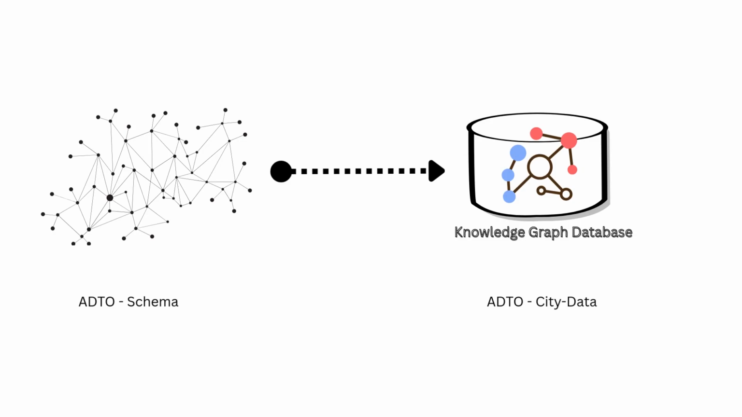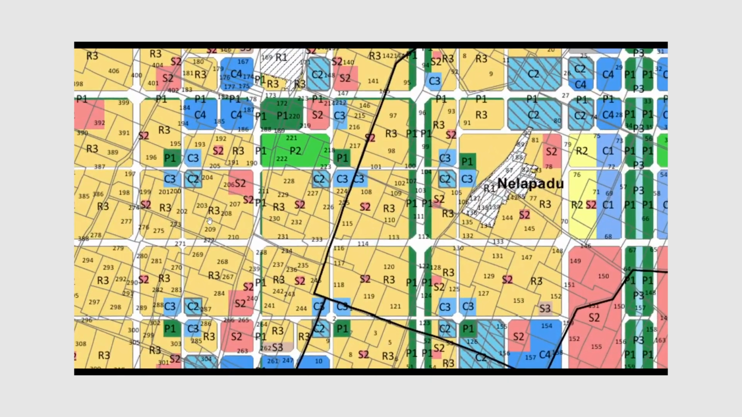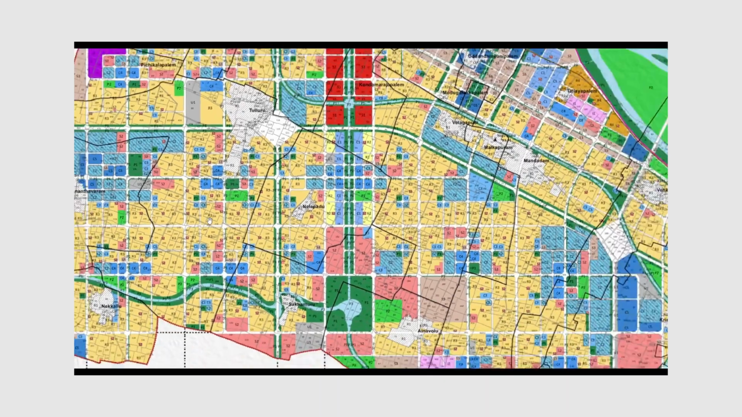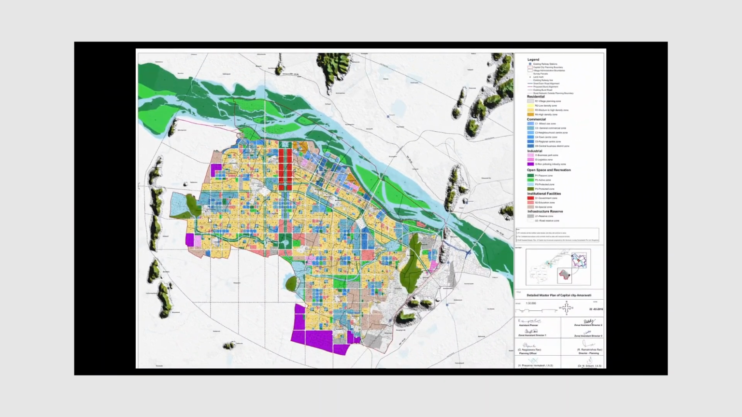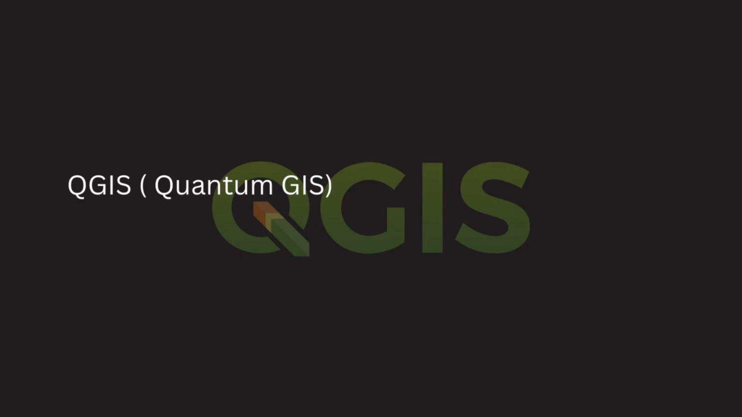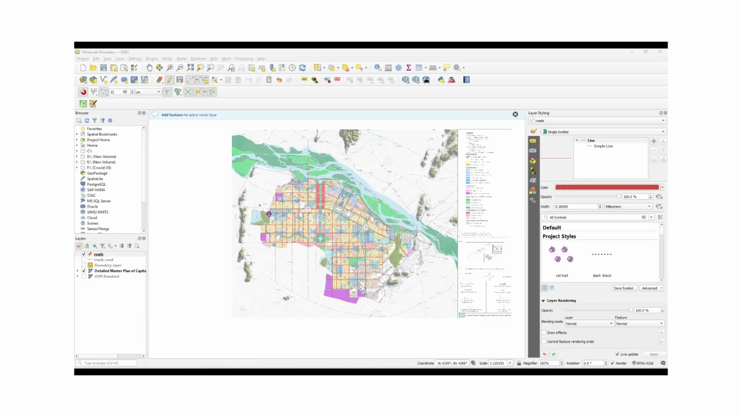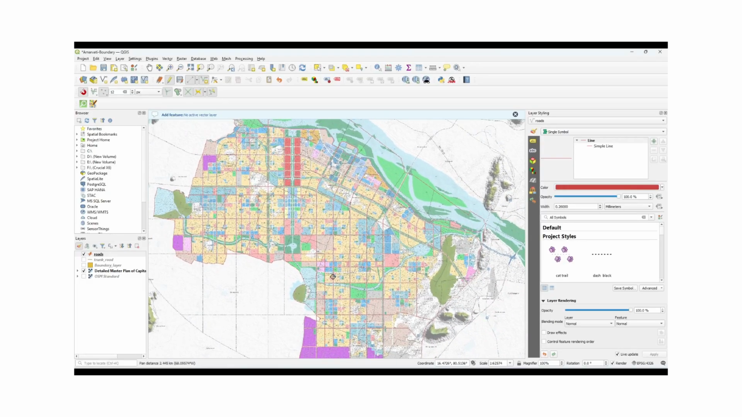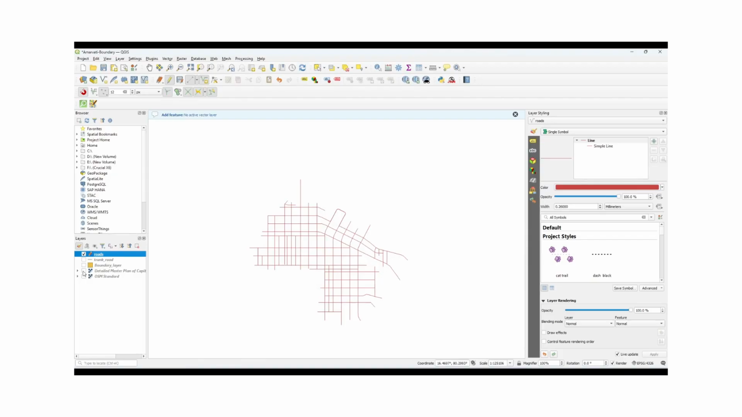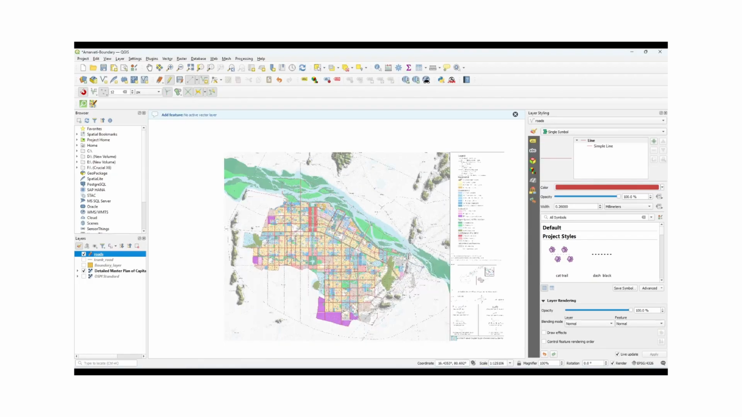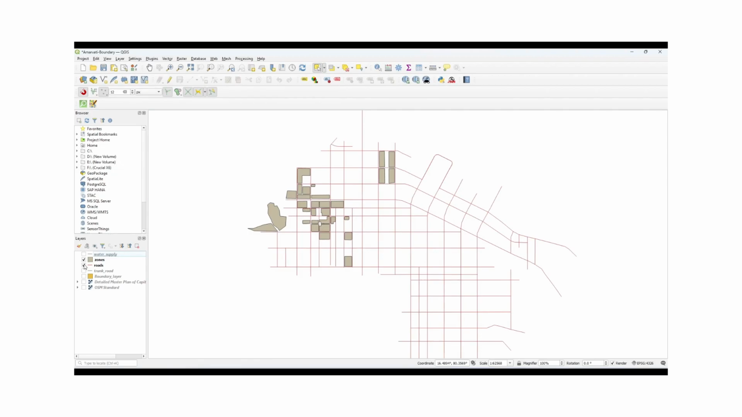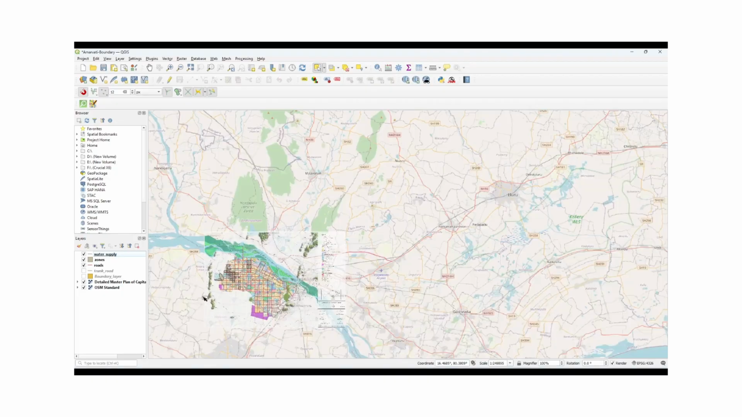The next job was to transform the ontology schema from a blueprint into a live graph database by adding real-world data. This data was taken from the official Amaravati master plan, which is published on the government website. Using QGIS, an open source GIS software, map data was extracted into a simple and effective GeoJSON format. For the scope of this project, the data was limited to three key areas: the city's road network, the water supply system, and the urban zoning.